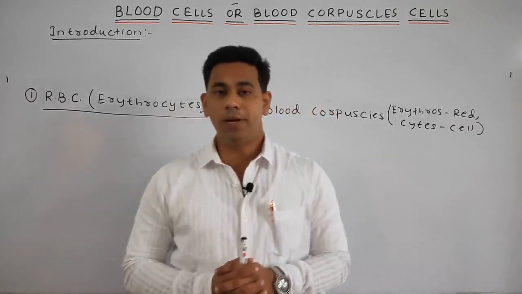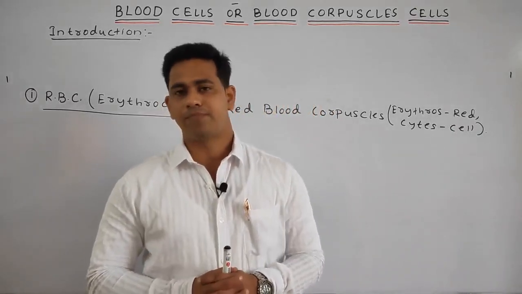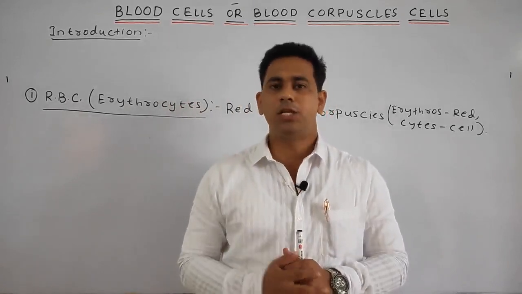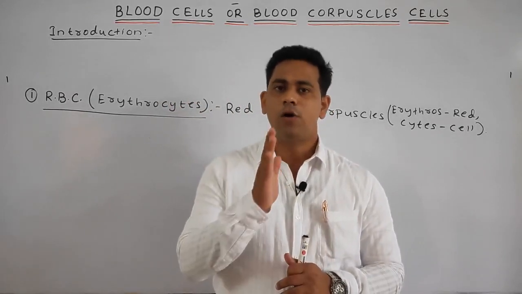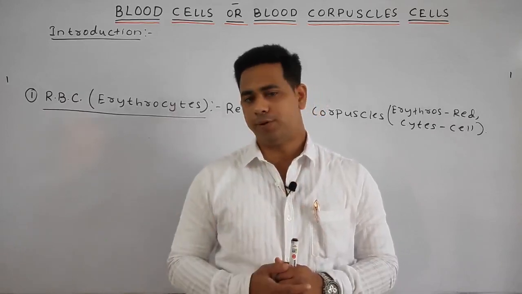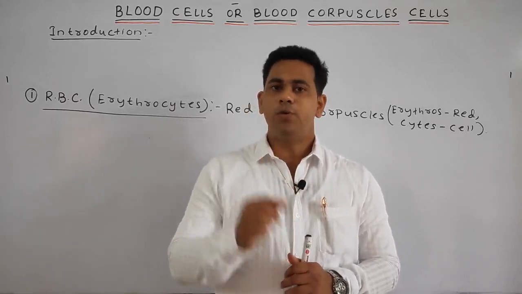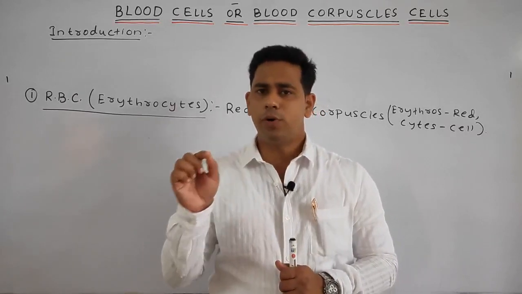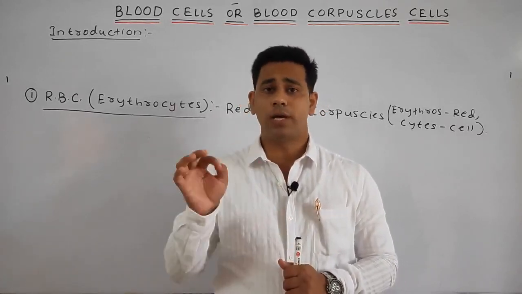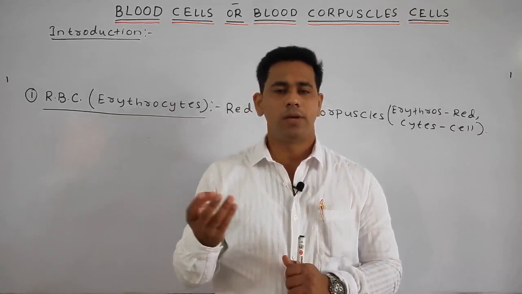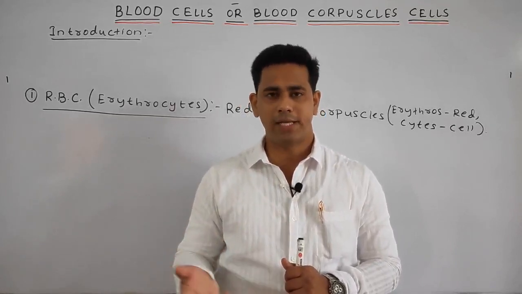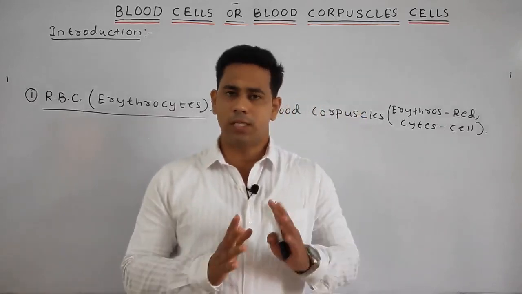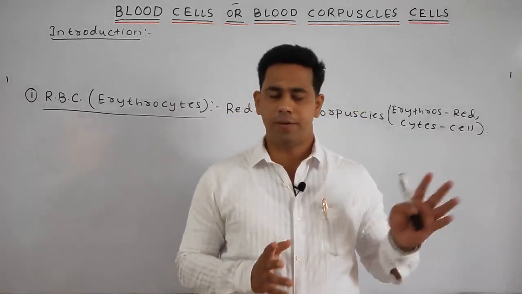Plasma consists of 91 to 92% water. The remainder consists of organic and inorganic constituents, in which 8.1% is organic constituents and the remaining 0.9% is inorganic constituents such as sodium, calcium, chlorine, potassium, magnesium, phosphorus, etc. This much we have discussed in our previous class.